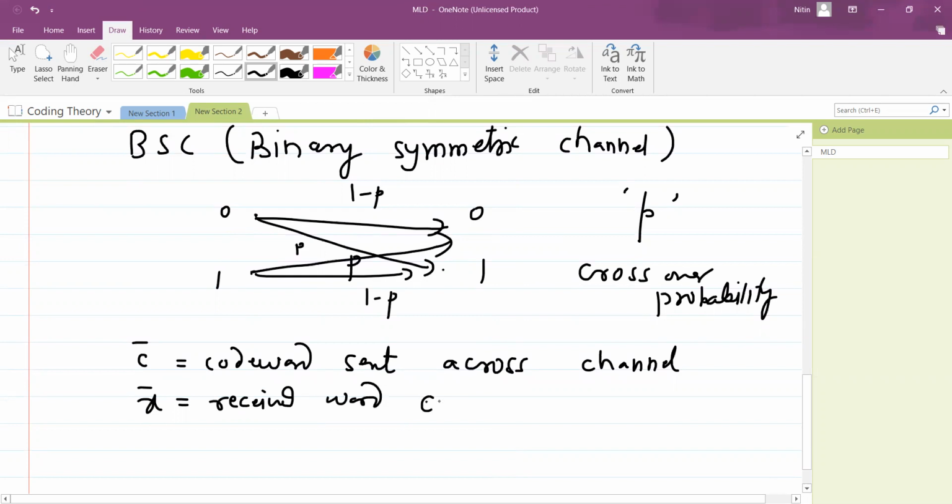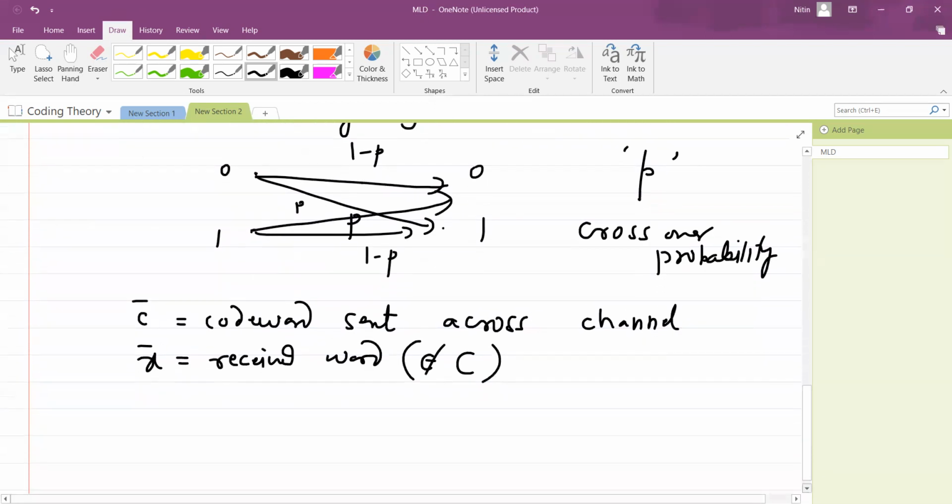That means definitely this is not a part of C. There is a convention in which the members of C are called code words, and members which are not part of C are just called words.